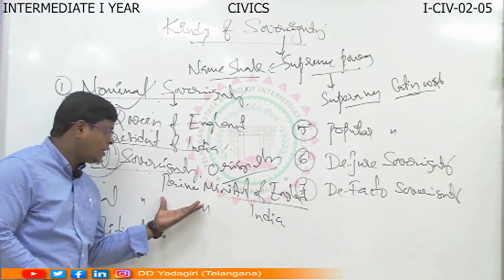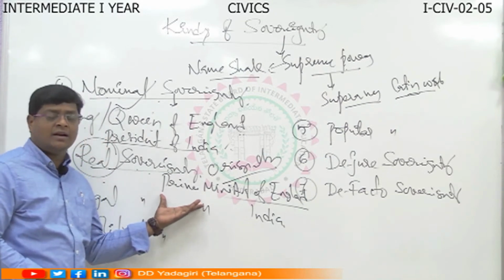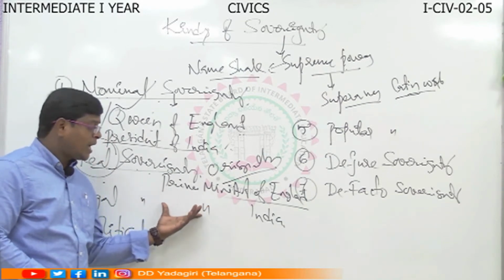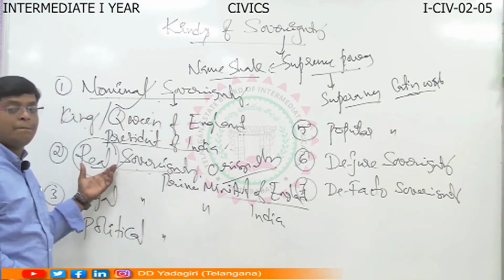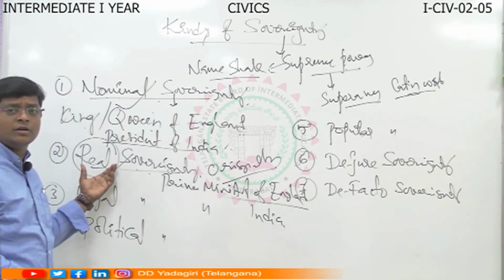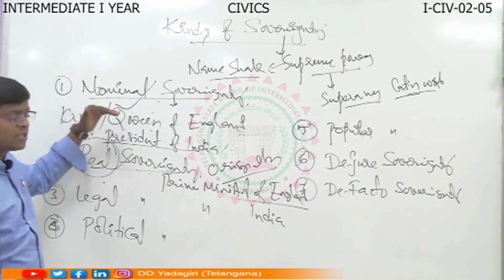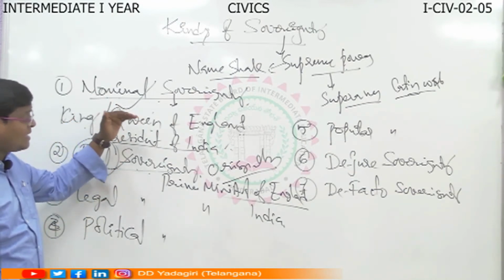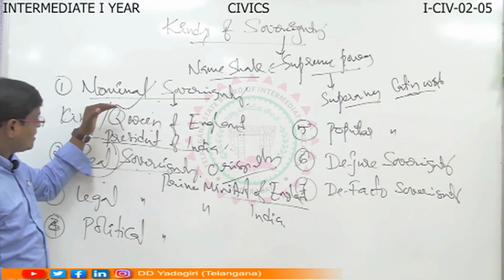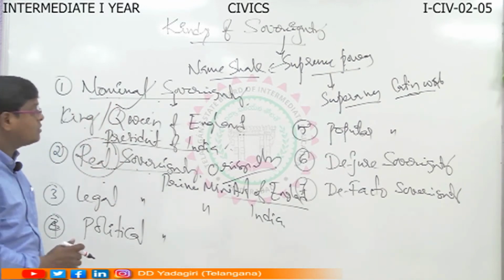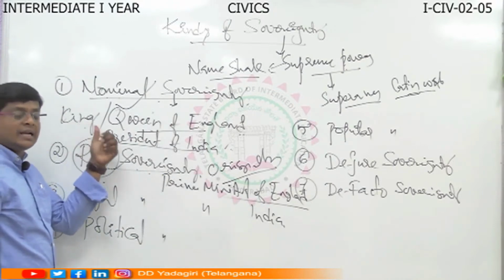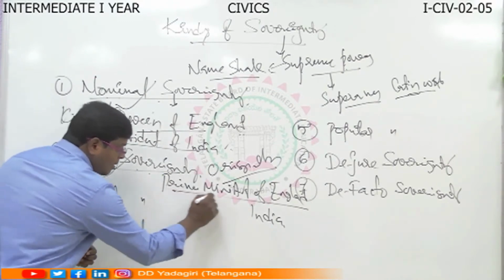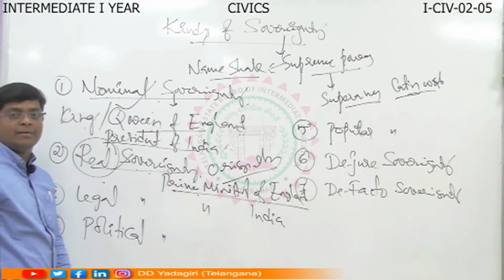Based on this, the Prime Minister of England in England, the Prime Minister of India in India enjoyed the real powers. It's very clear, I thought. Is it against the nominal sovereign? Yes, it's clearly opposite of the nominal sovereign, because in the name of Queen and King in England, who enjoyed the real powers? The Prime Minister of England enjoyed the real powers.